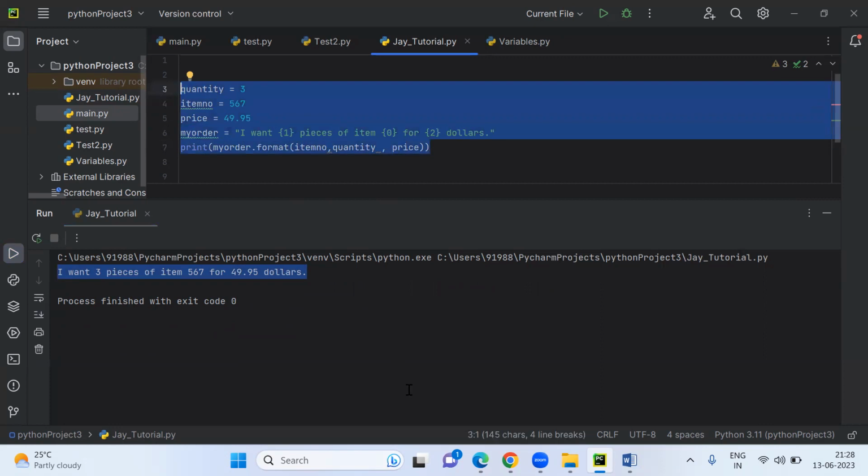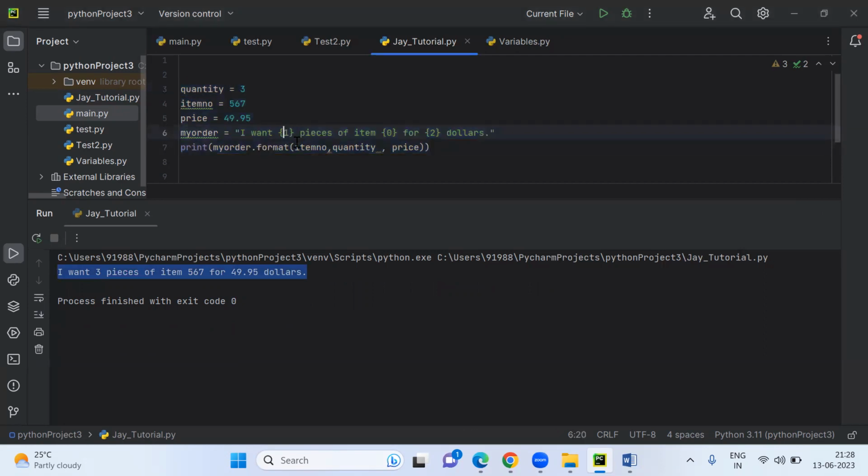Any doubt in this, guys? Anyone is having any doubt in this? You just have to pass the value. This will be considered as item at the 0th position, first position, second position. That's what I have passed 0. So if your variables are not in the proper places, then you can pass here with the numbering also.